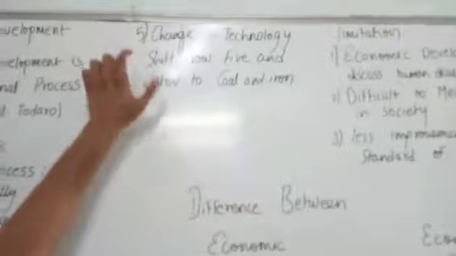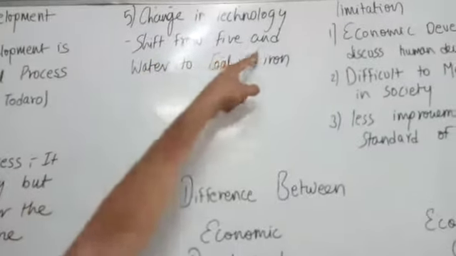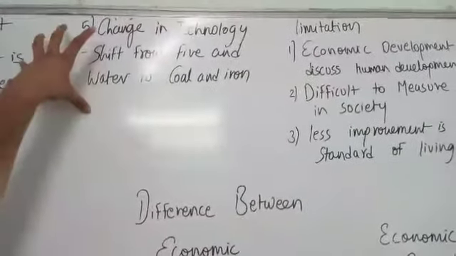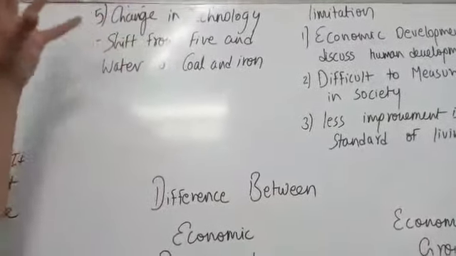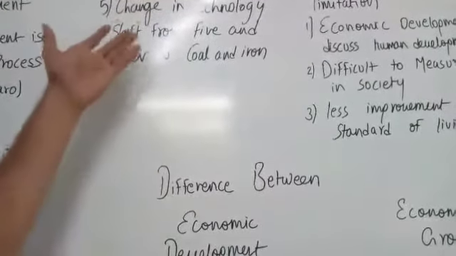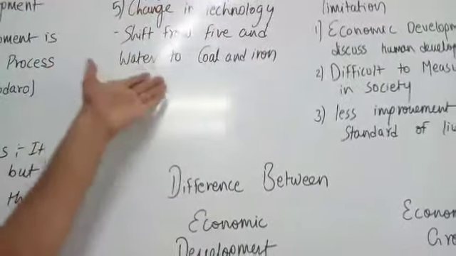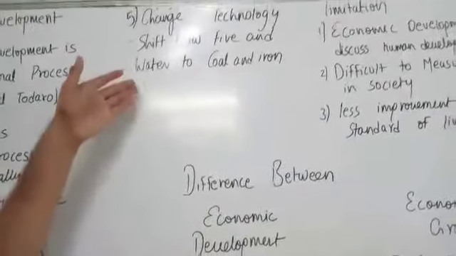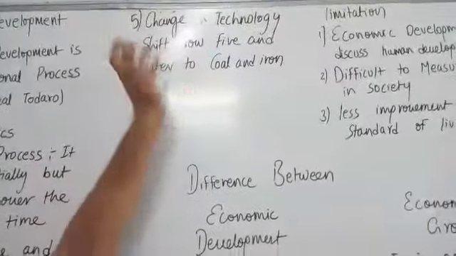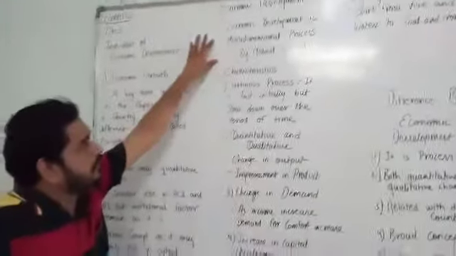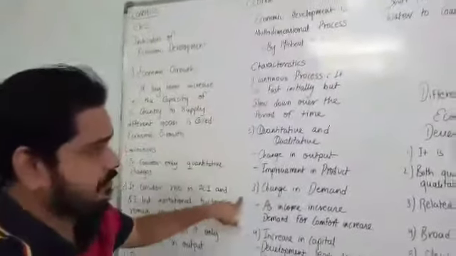Changes in the technology. Shift from fire and water to coal and iron and different technologies. Changes in technology are related with the different technological levels, which have improved from the past. In the past we were using fire and water, now we have started using coal and iron, and in today's generation we are using fibers and other materials for making different technologies. So these are the economic development, its meaning and its characteristics.